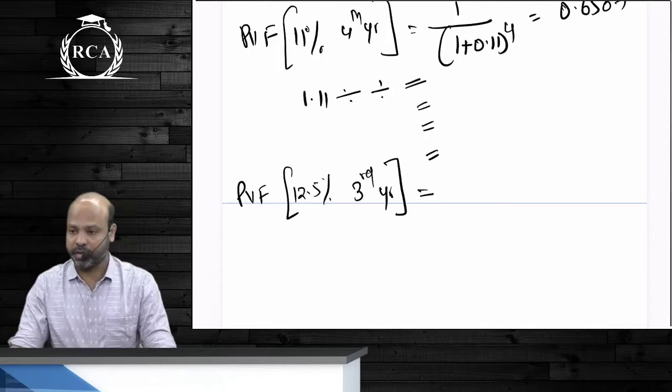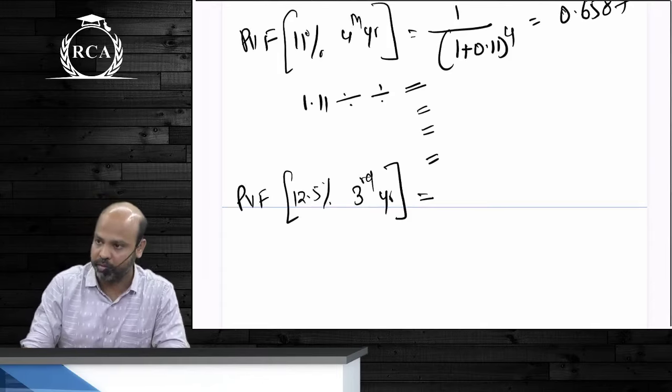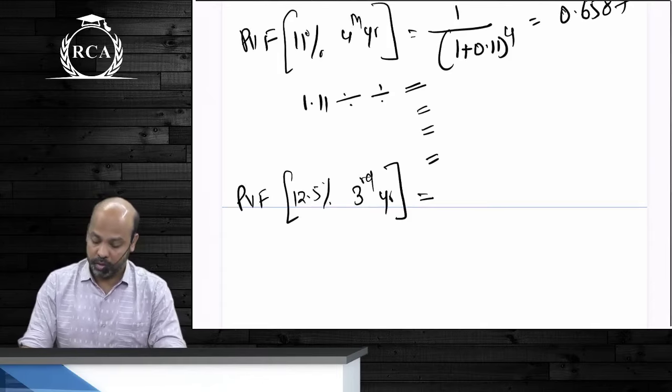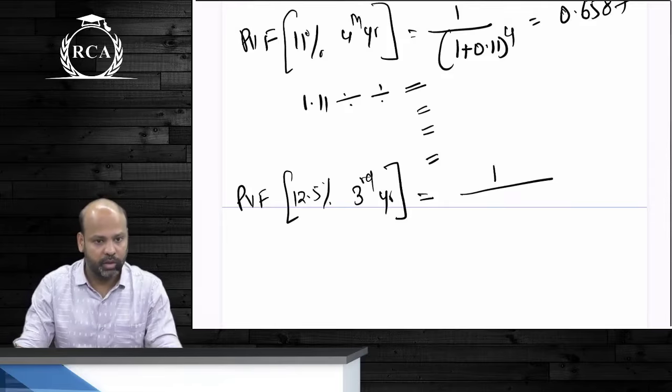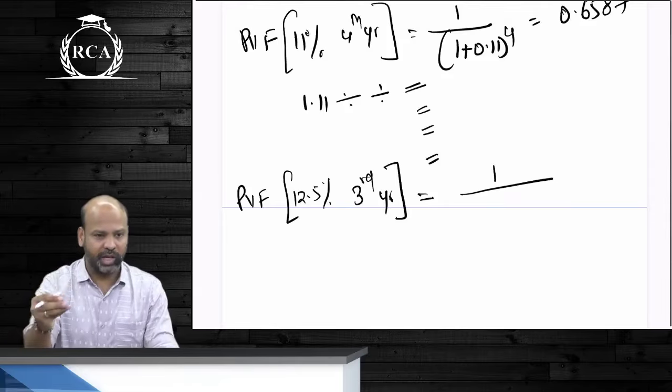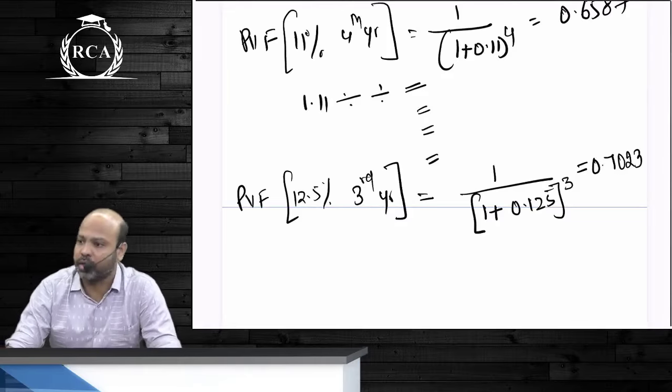Present value factor guys at 12.5% for the third year. How are we going to calculate this? I am not saying this as a joke. Literally every single question in capital budgeting, in which we are going to use present value factors, requires it. It is important that you understand how we compute present value factors. Do not take it lightly. Is it making sense? 1 divided by, you will write 1 plus 0.125 whole power 3. It is 0.7023. If you deposit 0.7023 today, you're going to receive 1 rupee after 3 years, provided the rate of interest is how much? 12.5%. Are we all understanding this again?